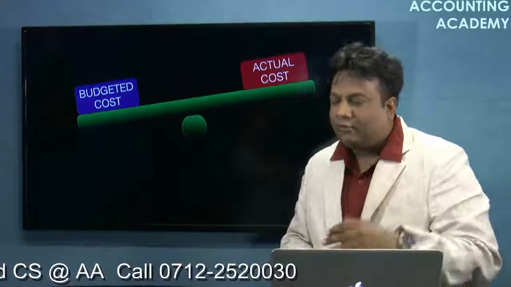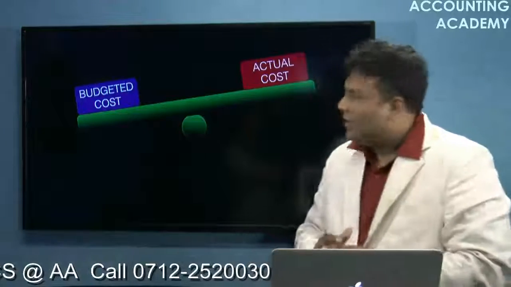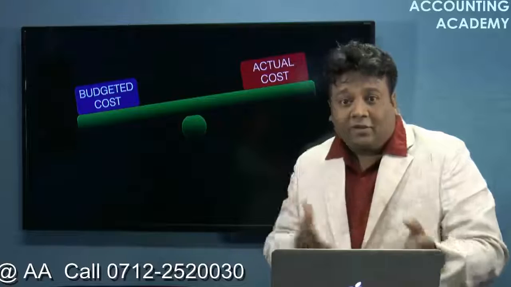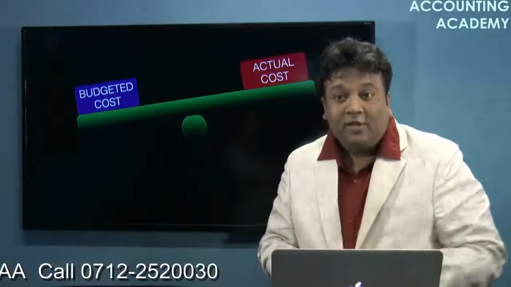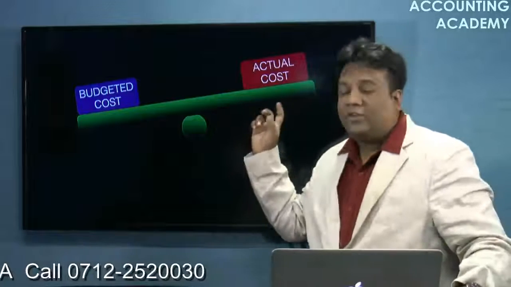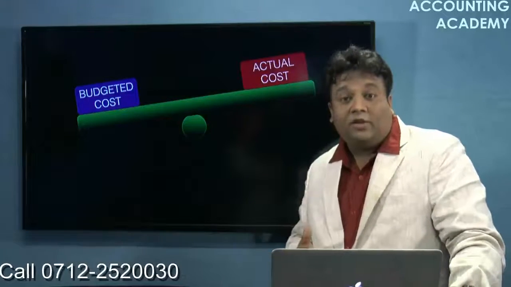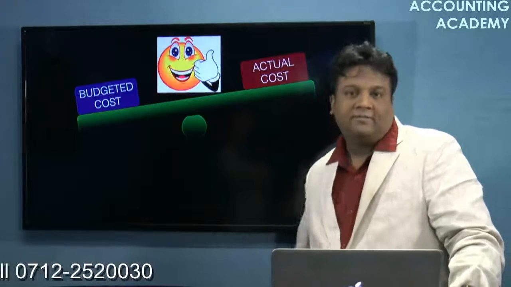Well, frankly, that's quite difficult for girls, I will say. But imagine, just imagine for the sake of it. Now, suppose 20,000 was budgeted and you spent just rupees 15,000. Is it good or bad? It is definitely good. You saved rupees 5,000. So, if my actual cost is less than the budgeted cost, this variance will be in my favor. I will call it a favorable variance.